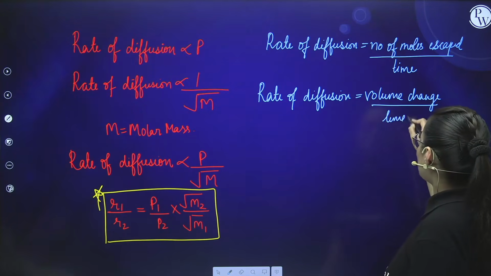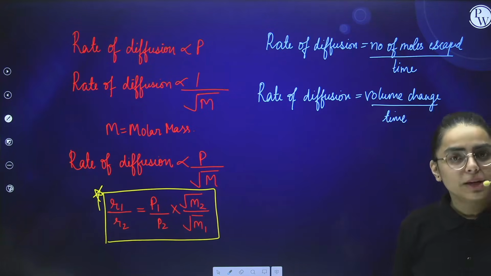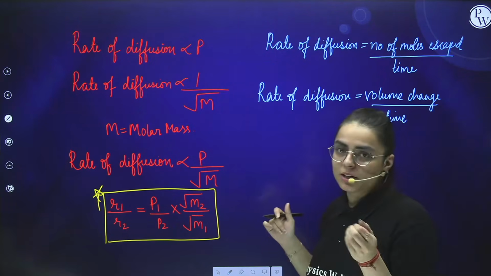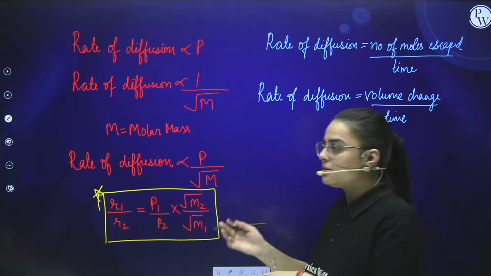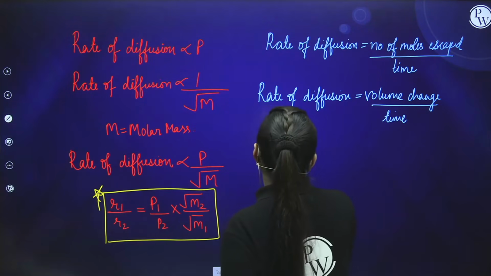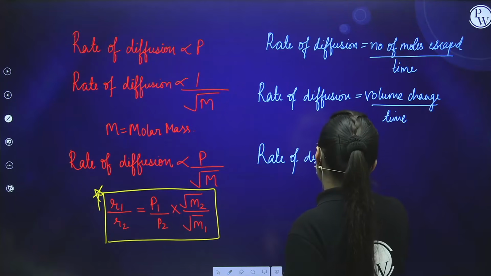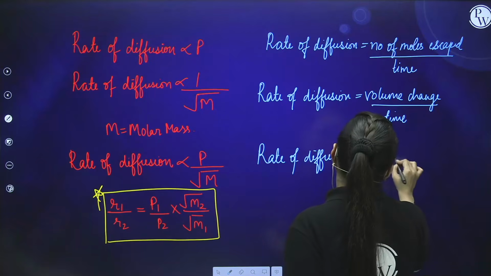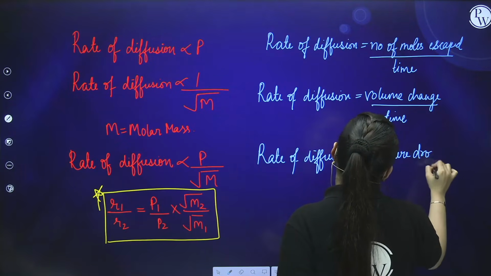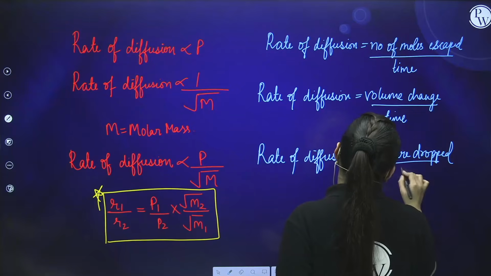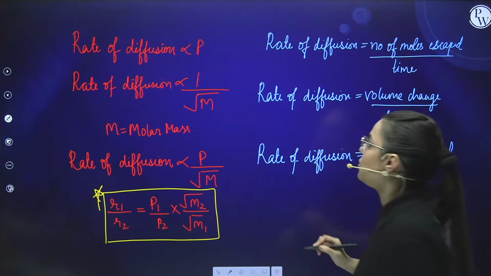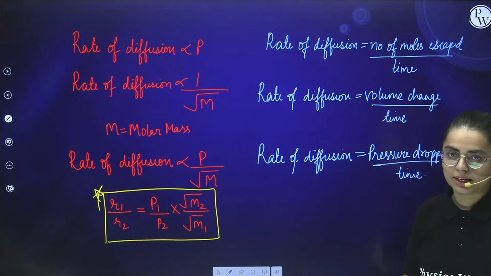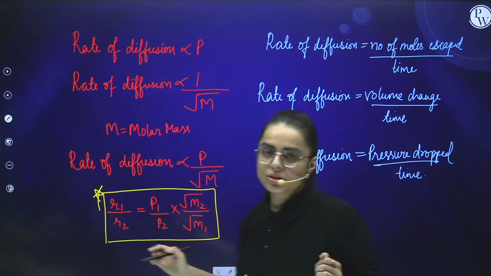Or if you want to express the rate of diffusion in terms of pressure, students, you can take the pressure dropped from the initial state to the final state. So rate of diffusion is equal to pressure dropped upon time taken. Is it clear? With the help of distance also you can calculate rate of diffusion, that is distance traveled by time taken. Clear? So this was all about the diffusion segment, students.